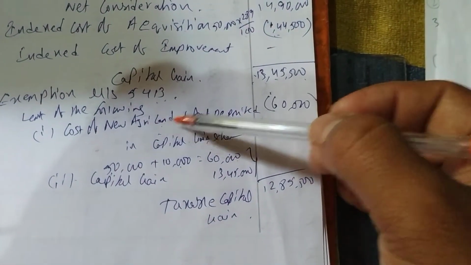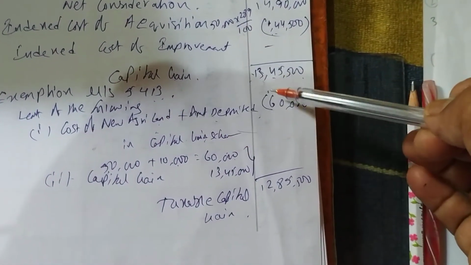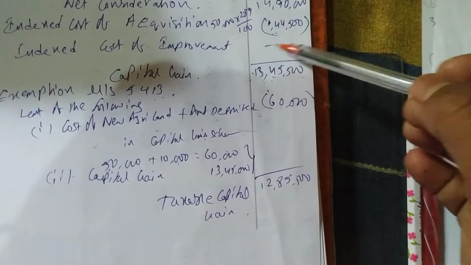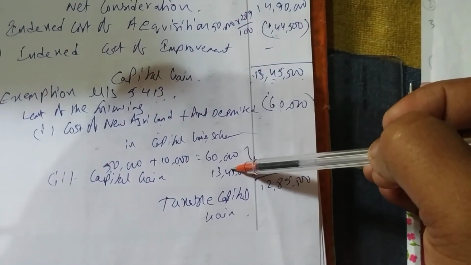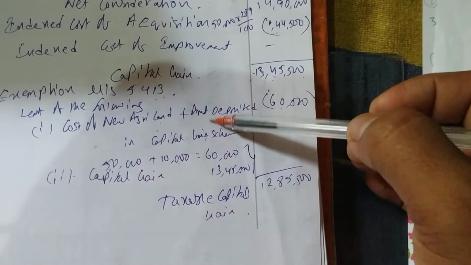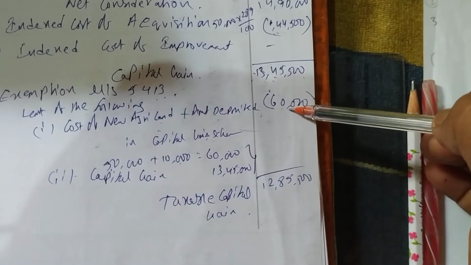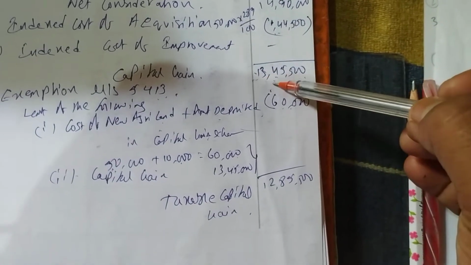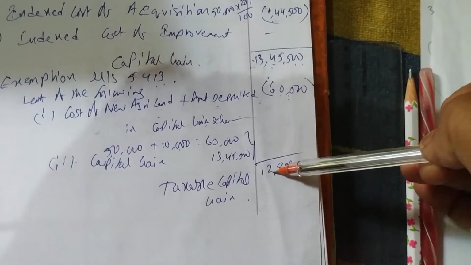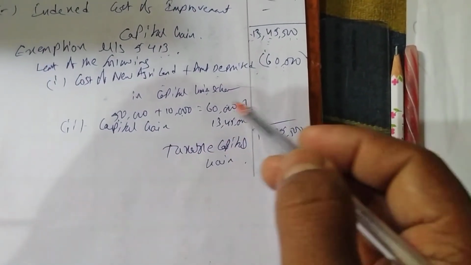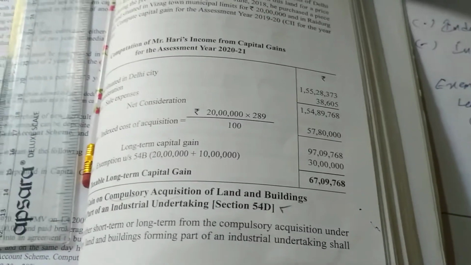So we have deposited and we have given as advance 50 plus 10, 60,000 we have taken, and capital gain is 13,45,500. So exemption for 54B is least of the two. Least means whichever is less, that we have taken here, that is 60,000. 13,45,500 minus 60,000 we are getting 12,85,500. Simple. So he has to pay tax on 12,85,500. Easy.